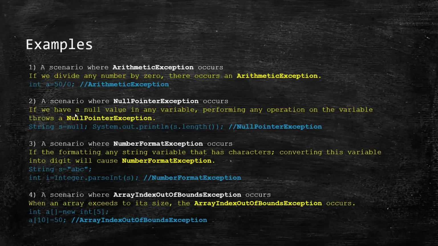And another scenario, we can see null pointer here. You are trying to access a null value s over here. You're trying to print s length over here, which is null, which is not possible. So it prints null pointer exception. And in the case of a number format exception, you can see a variable s, abc, is trying to be converted into a number, which is not possible because a string cannot be converted into a number and vice versa. In the fourth scenario, we have an array of size 5 and you are trying to access a value at an index of 10, which is not technically possible. In that case, your JVM shows array index out of bound exception.